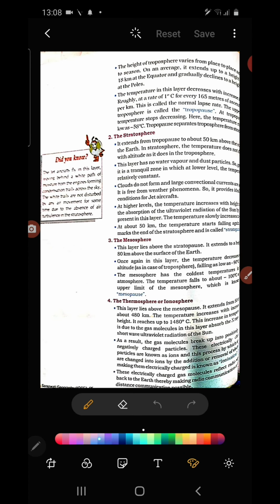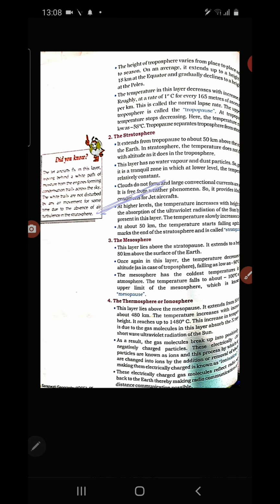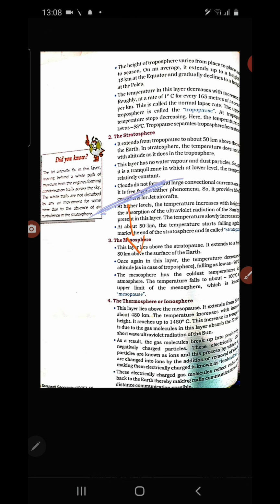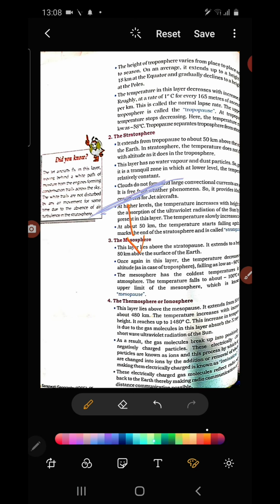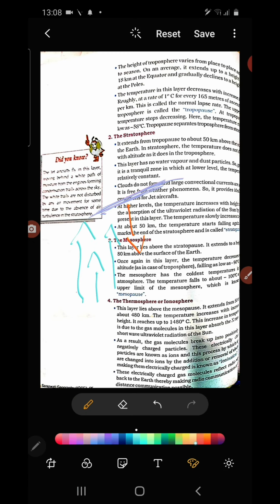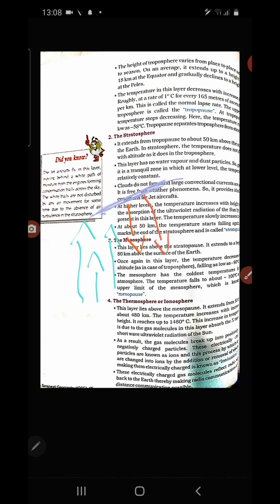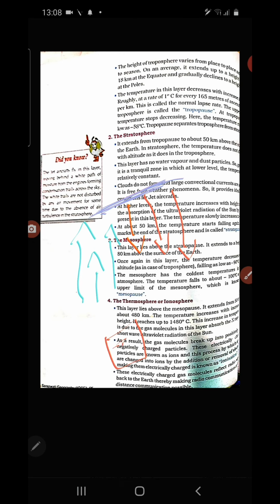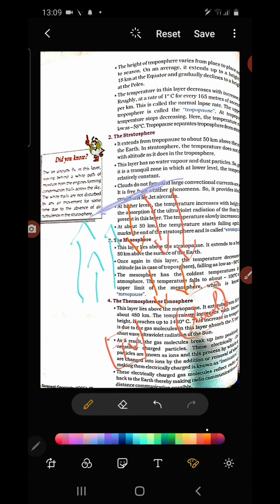Suppose this is the region of the ionosphere. It sends back the radio waves, otherwise the radio waves would keep going into space. So the ionosphere reflects the radio waves back to the earth, so that our TV and radio devices receive these radio waves and convert them into programs.